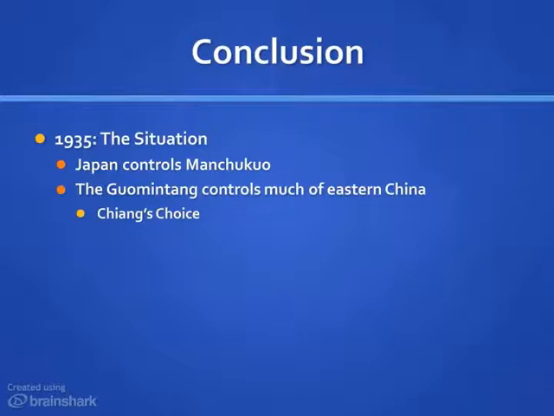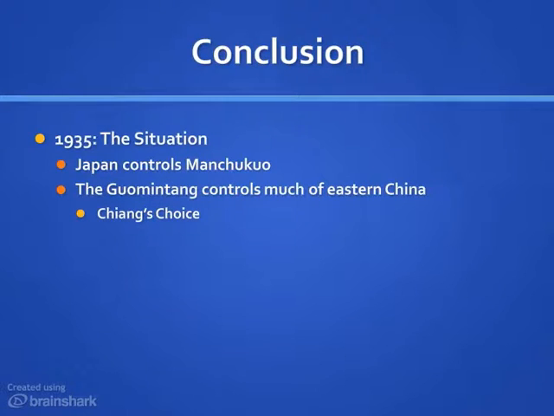So where are we in 1935? By 1935, Japan is now fully in control of Manchuria, or as they call it, Manchukuo. Now, Chiang Kai-shek has had a lot of success in destroying the landlords who had divided China for so many decades. He has also sent the communists on the run. I mean, the Long March is really a long retreat. The communist position is really quite desperate.